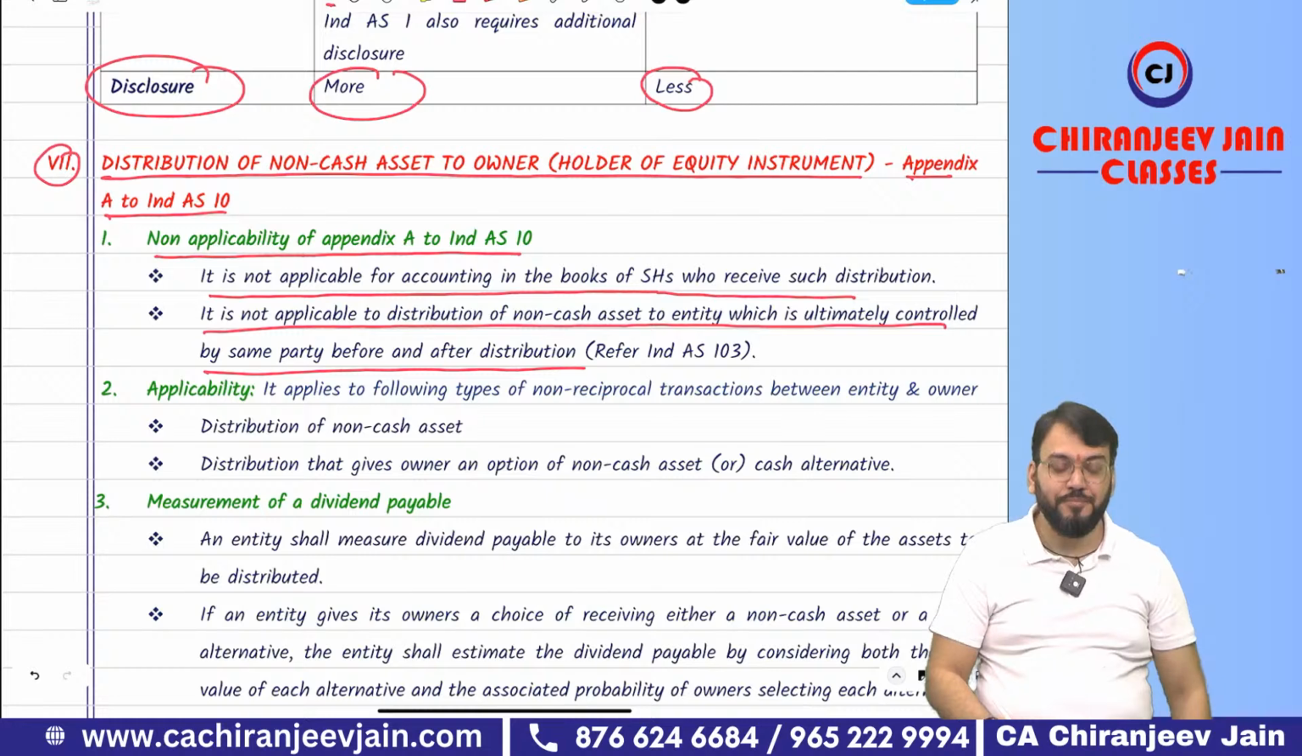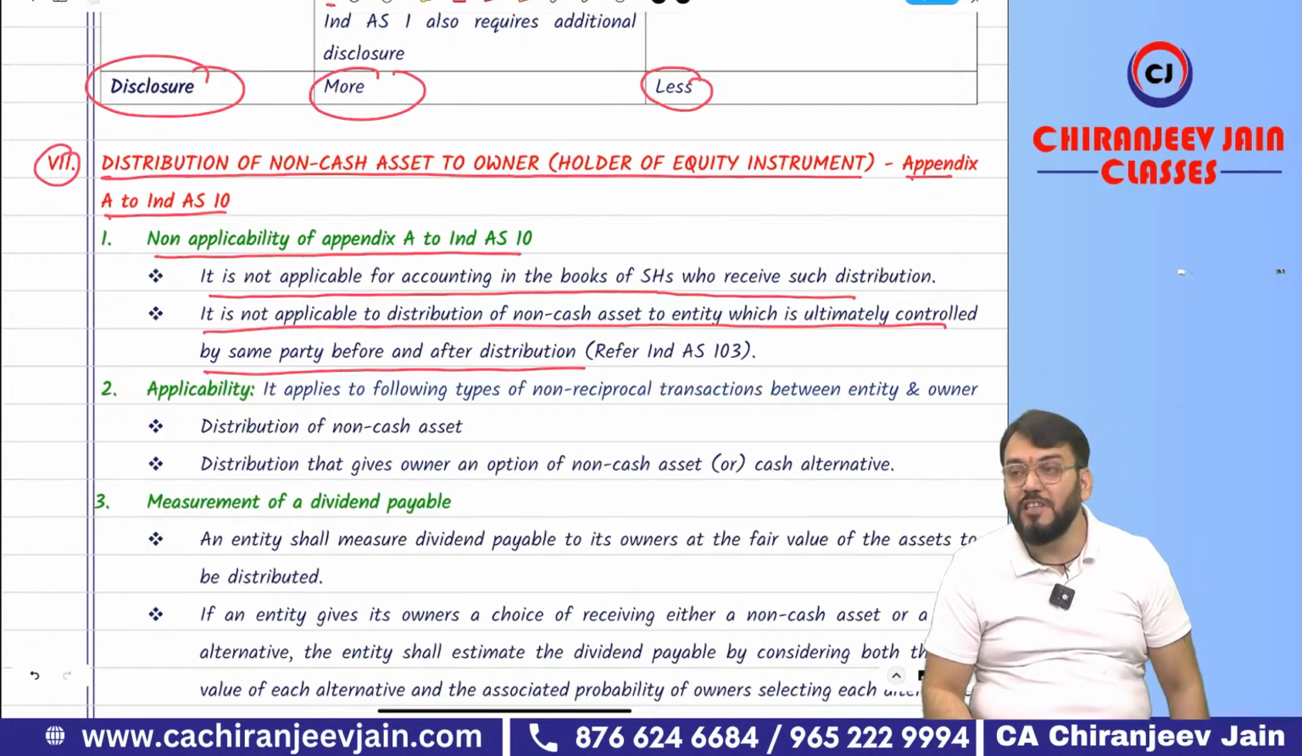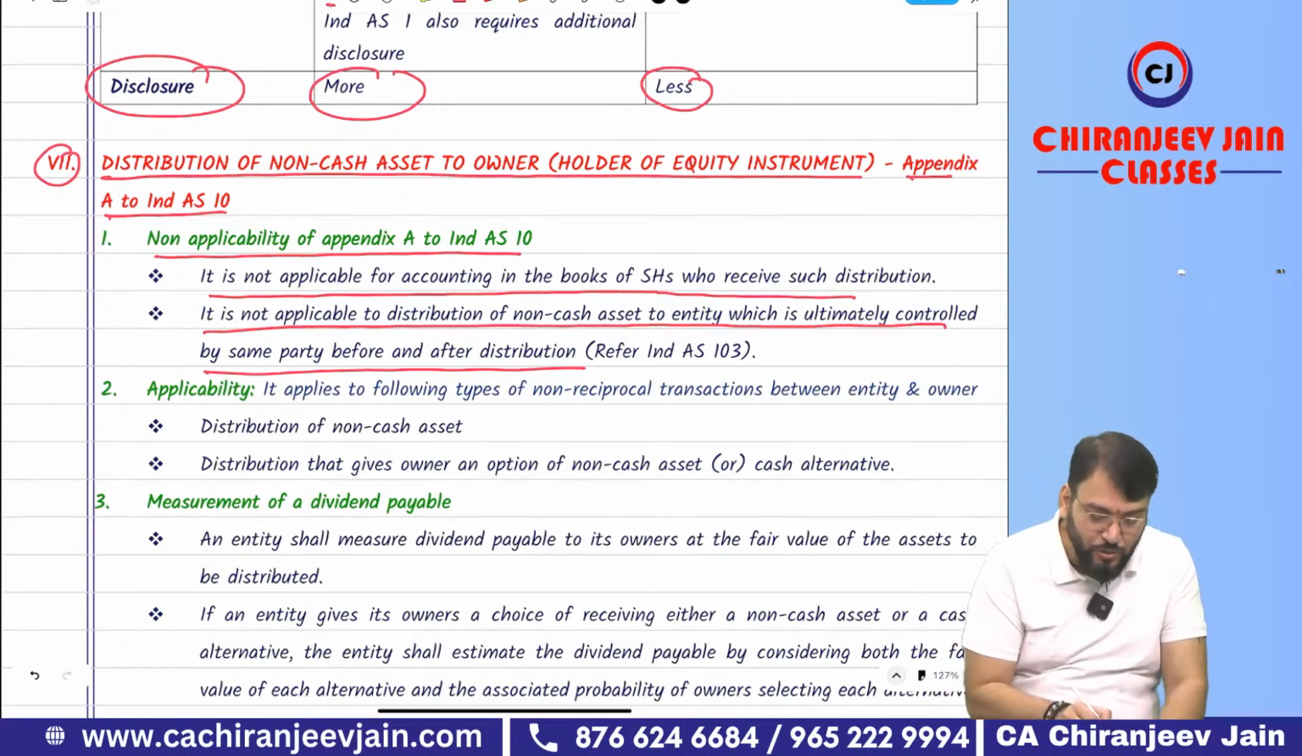Have you understood this point? It is not applicable to distribution of a non-cash asset to an entity which is ultimately controlled by the same party before and after the distribution. Have you understood? Not understood? I have also not understood.